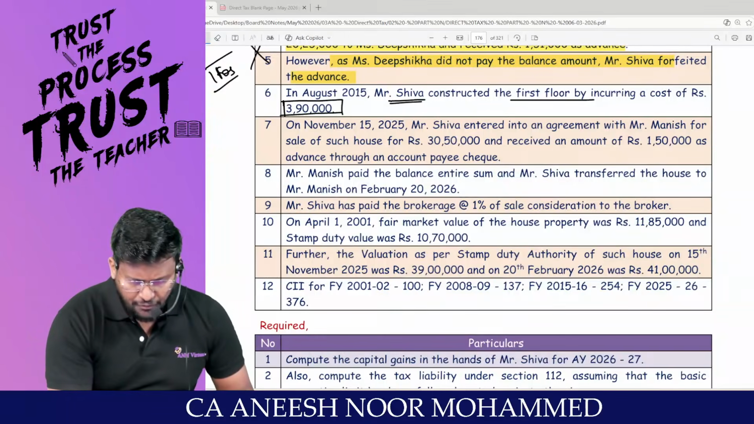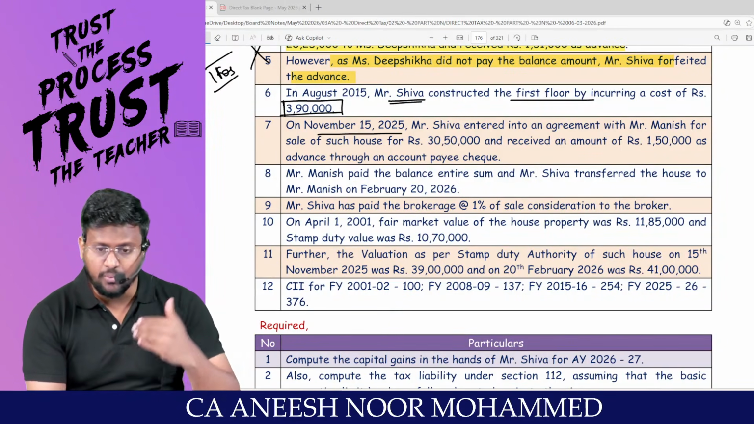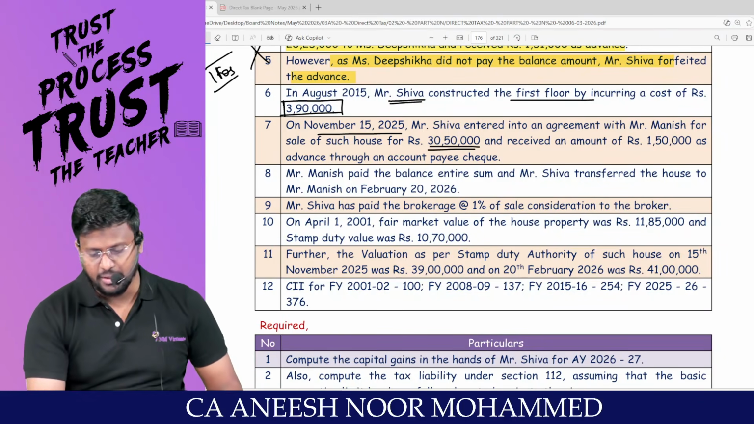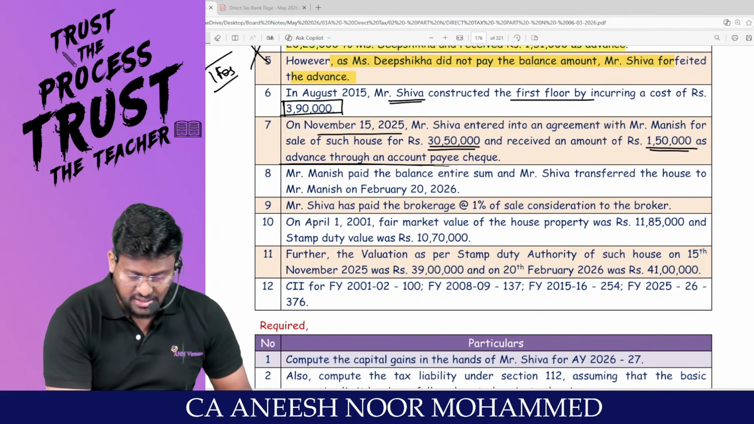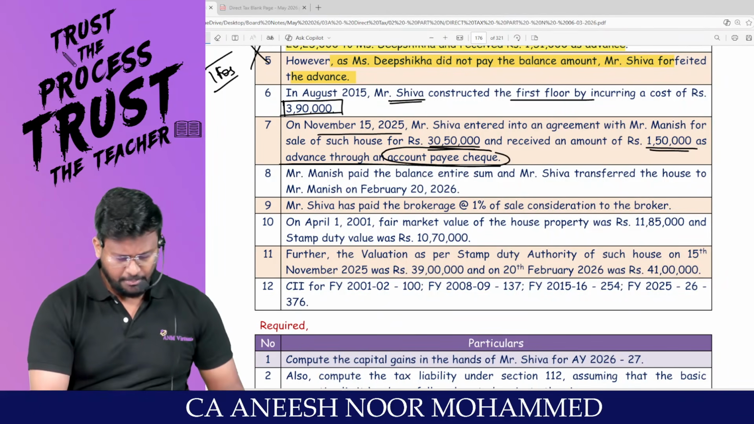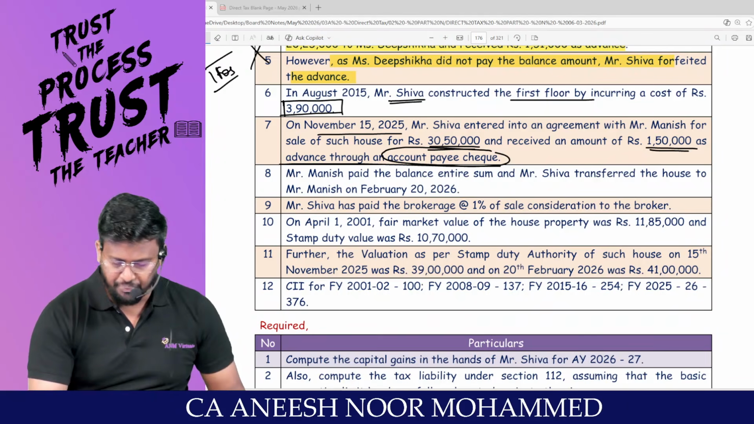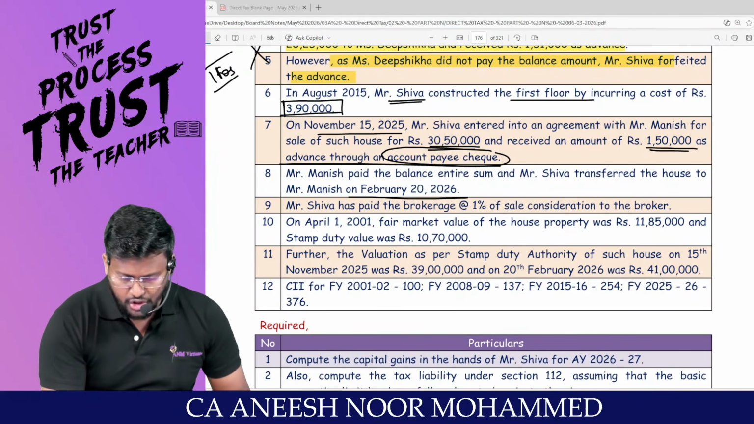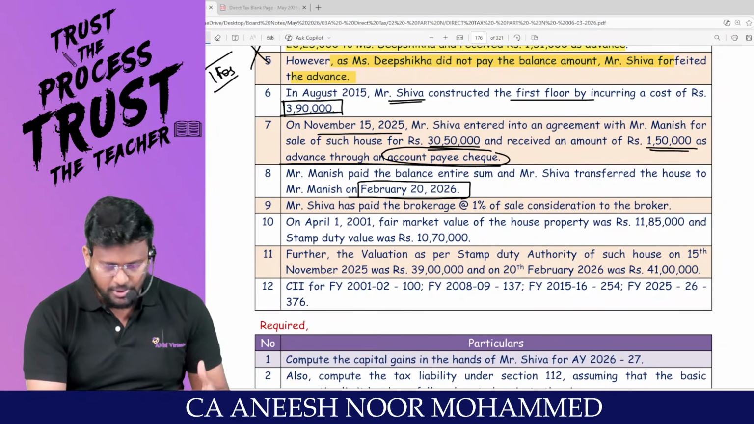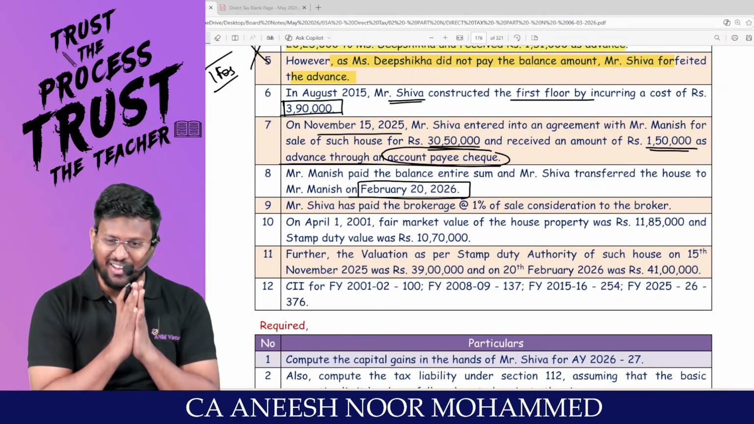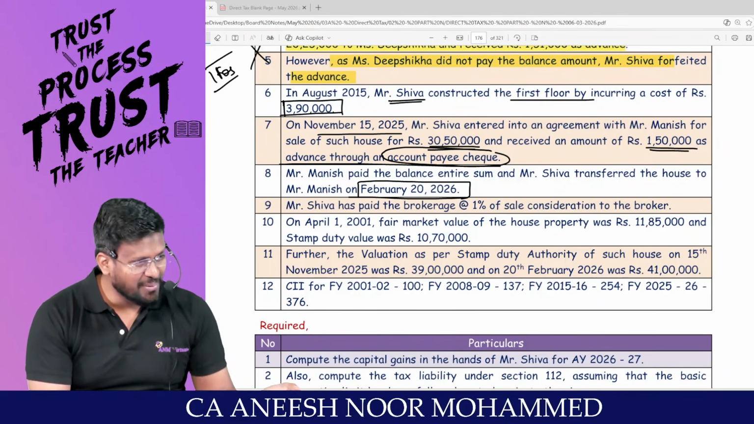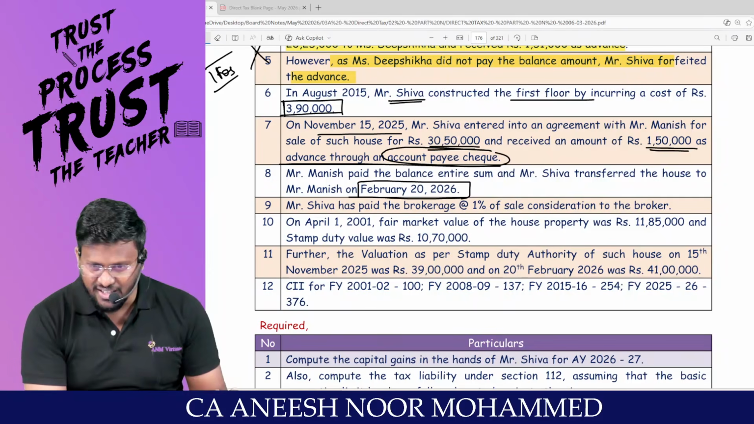On November 2025, Mr. Shiva entered into an agreement with Mr. Manish for sale of such house for how much? 30,50,000 and received an advance of 1,50,000 as advance through what? Paycheck. This is the third advance he is getting. Am I right? Mr. Manish paid the entire balance sum and Mr. Shiva transferred the house to Mr. Manish on February 20, 2026. In a sense, my dear lovable students, finally sale has happened. Because advance number 1 forfeited, advance number 2 forfeited, advance number 3 materialized.